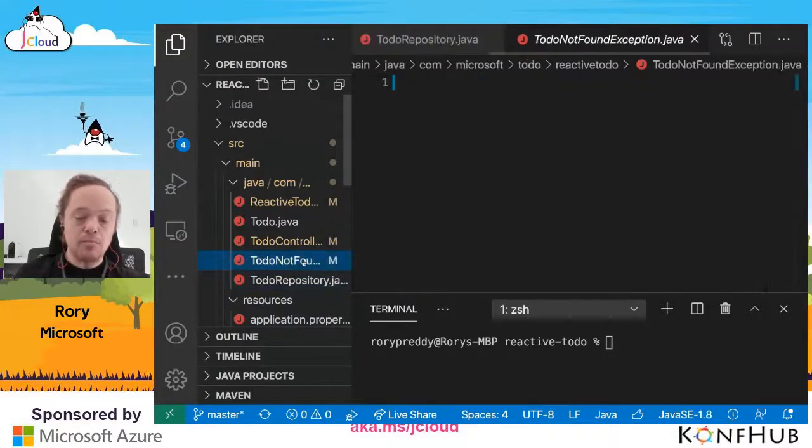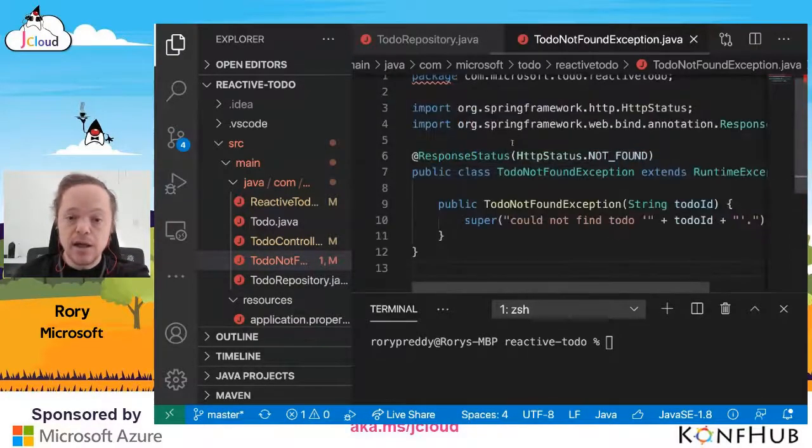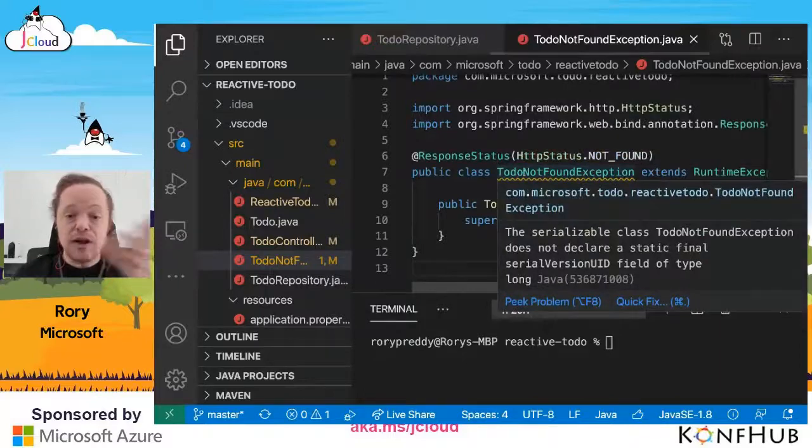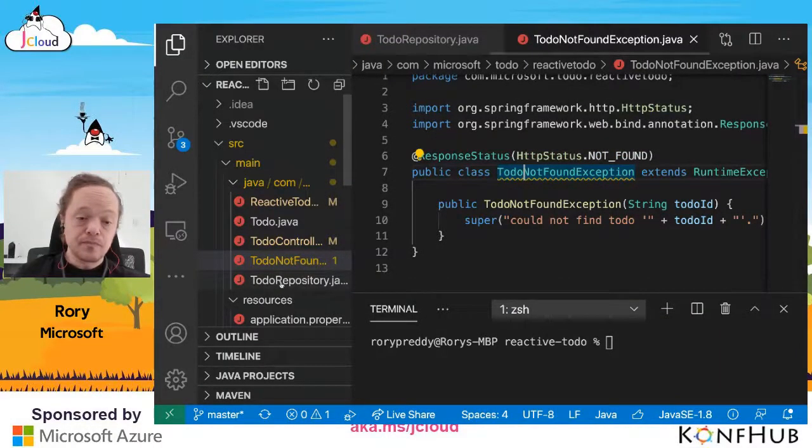Once I have that, I want my not found exception. So I go JCloud exception. So now if I can't find it, I can actually create my to-do not found exception.